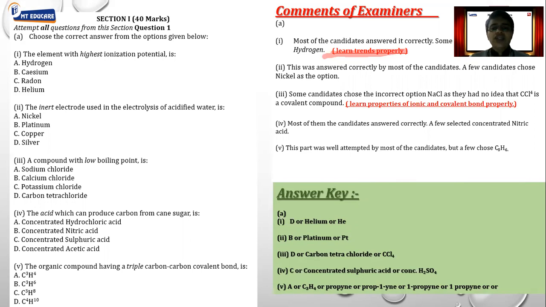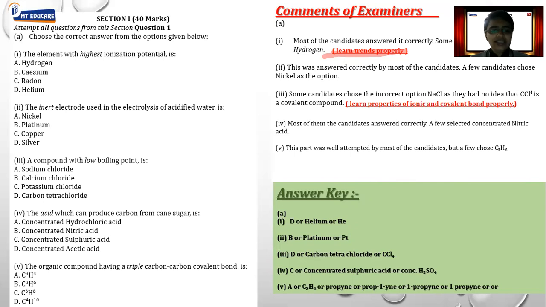For that, it is always better to learn the distinguish which is given in our textbook. At the end of the chapter, there is a distinguish given between ionic and covalent compound. If you read that properly, you will get the correct answer over here. When I say low boiling point, it is a property of covalent compound. So we should know that there should be one covalent compound out of this four options.